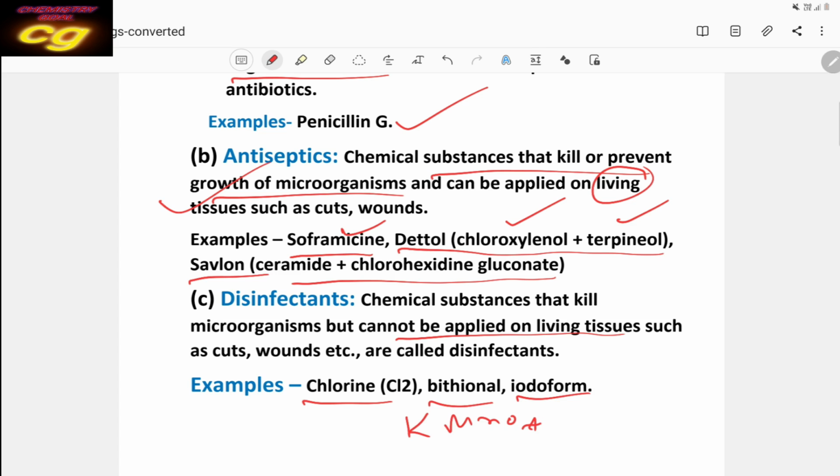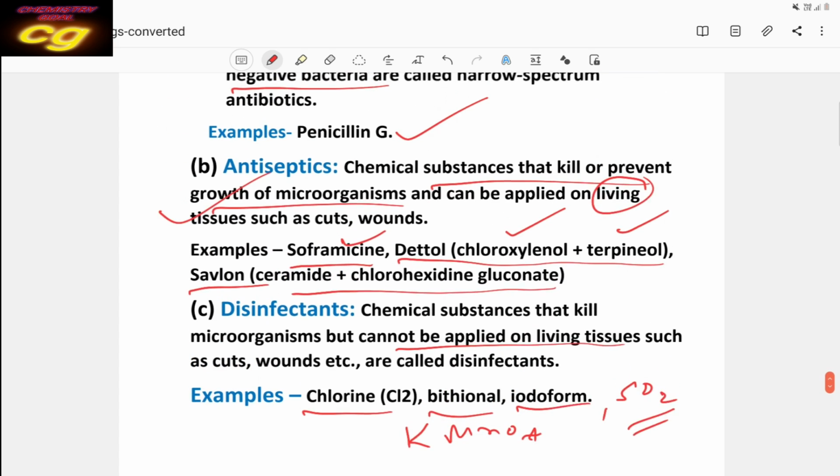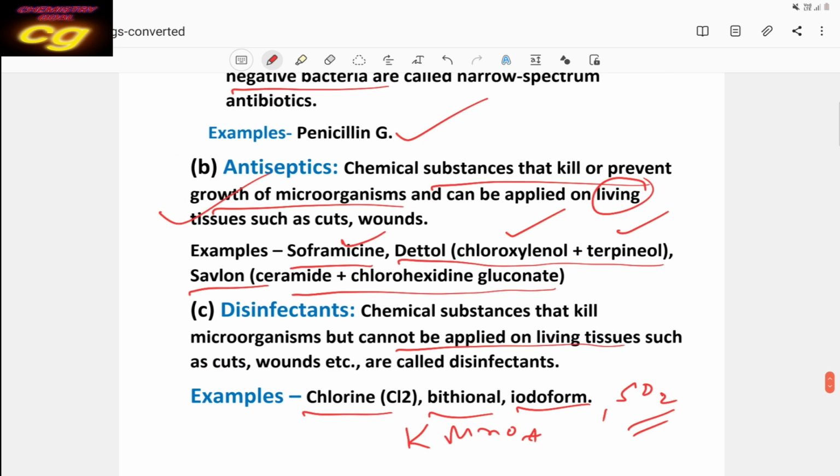These control the growth of microorganisms but are used on non-living things. Chlorine, bithionol, iodophor and sulfur dioxide are also used as disinfectants.